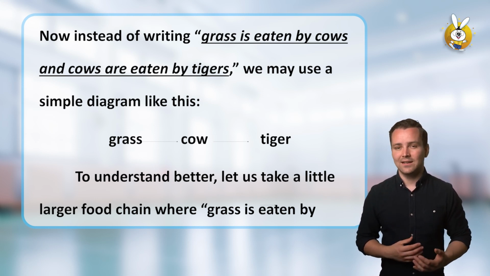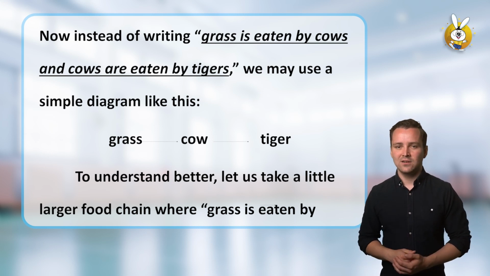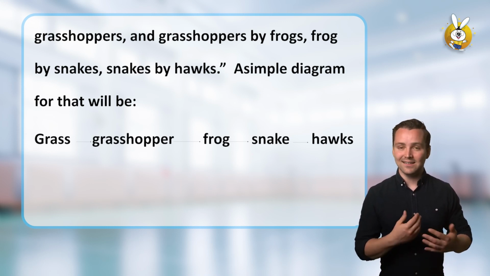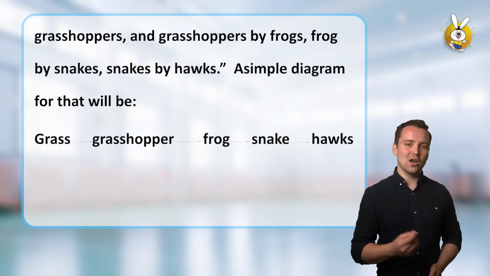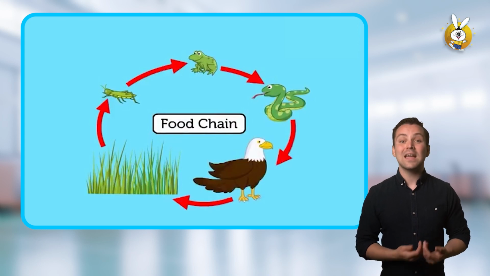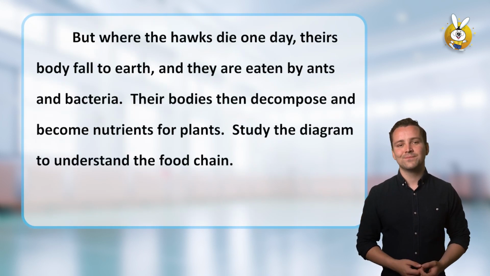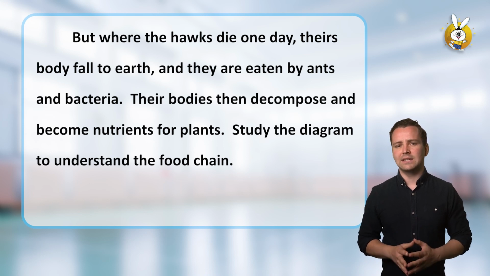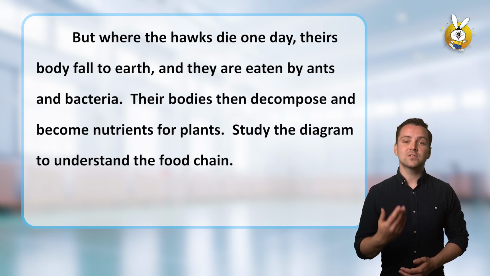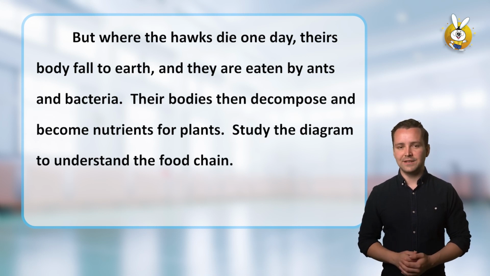To understand better, let us take a little larger food chain, where grass is eaten by grasshoppers, and grasshoppers by frogs, frogs by snakes, and snakes by hawks. A simple diagram for that will be grass, grasshopper, frog, snake, hawks. But when the hawks die one day, their bodies will fall to earth, and they are eaten by ants and bacteria. Their bodies then decompose and become nutrients for plants. Study the diagram to understand the food chain.